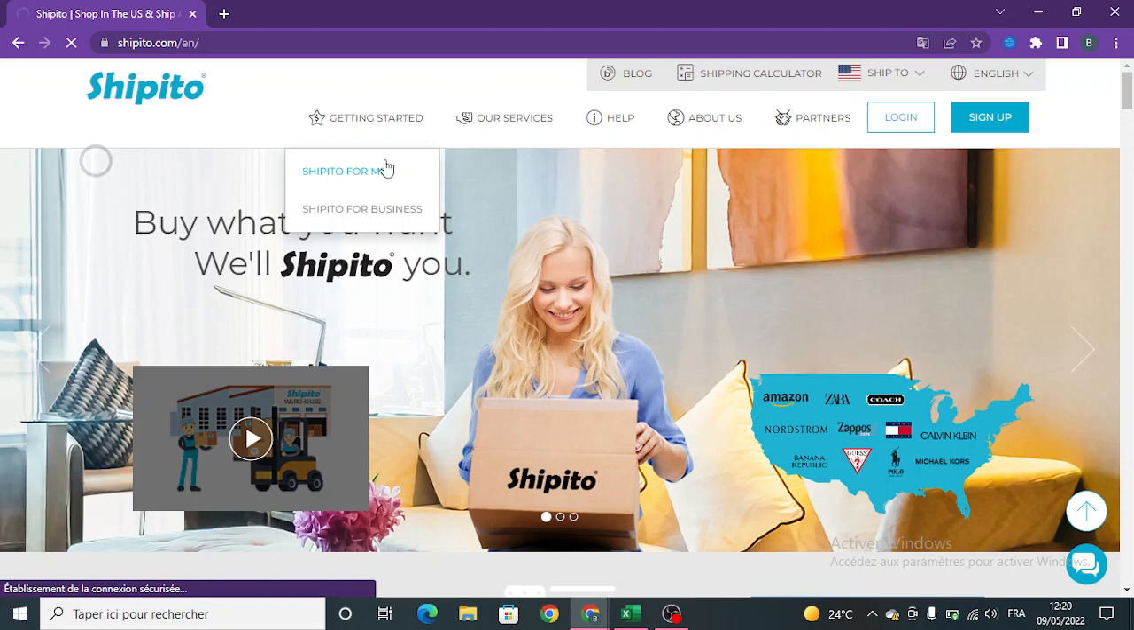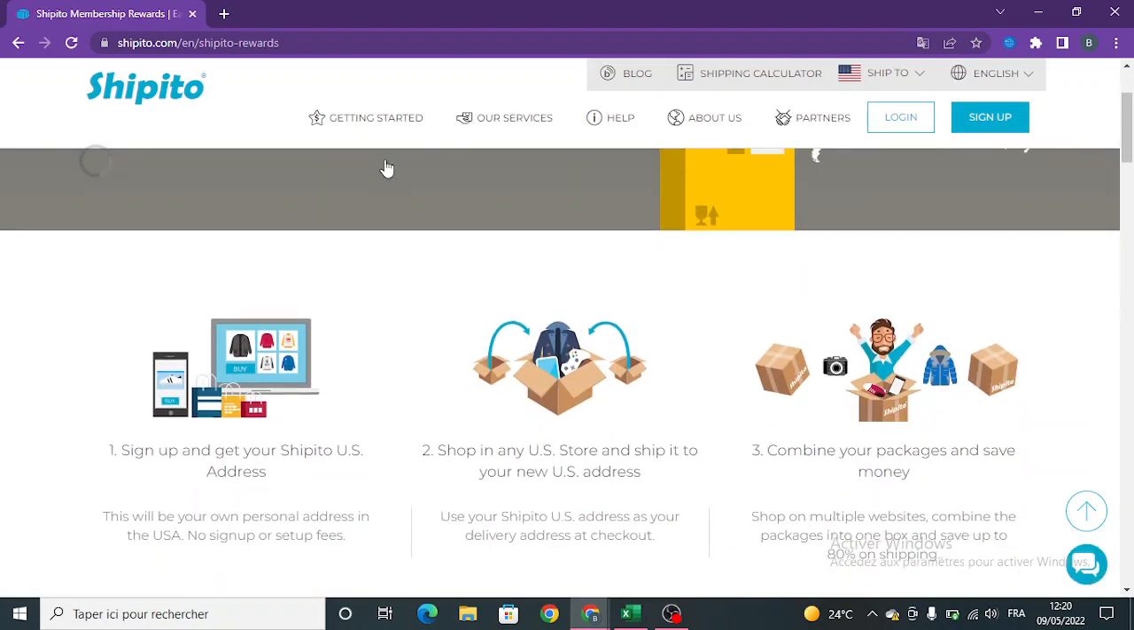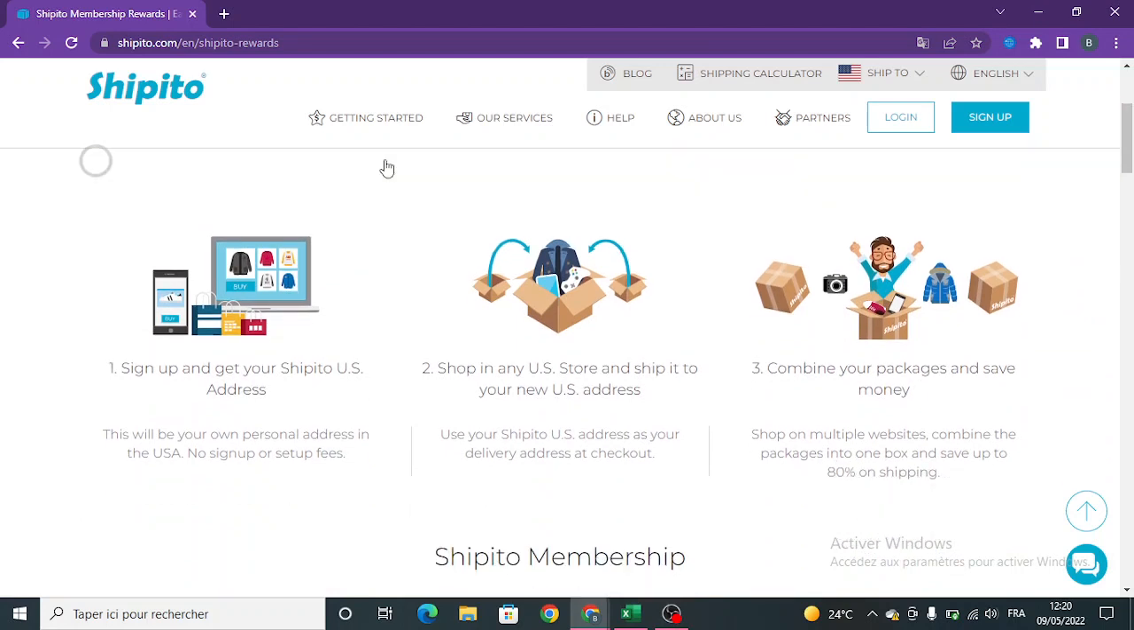So Shipito's business model is giving you a website where you can get an address in the USA, and you can shop at any store and ship it to the new address that you have set up. Once you combine all your packages, you can save money. Shipito can save you money, and you can start affiliating other products that you may earn with.